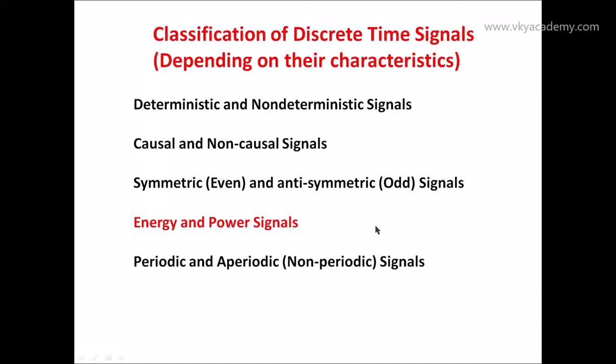Hello everyone. Under the classifications of discrete time signals, we have already covered deterministic and non-deterministic signals. We have also discussed the differences between causal, non-causal and anti-causal signals, and symmetric and antisymmetric signals with some examples. Now in this session, we will discuss everything about energy and power signals. After that, we will cover periodic and aperiodic signals. So let's start.